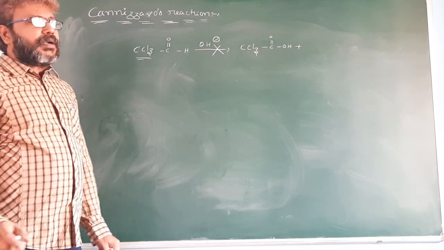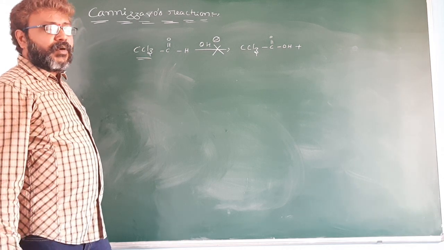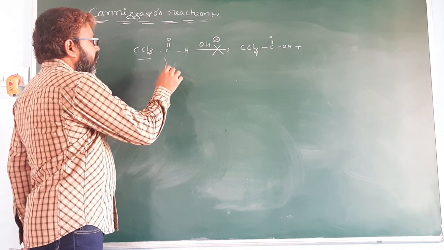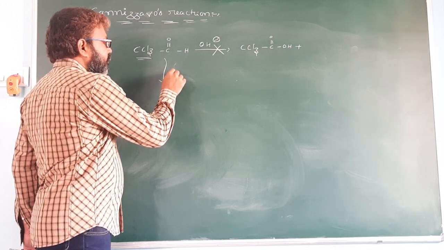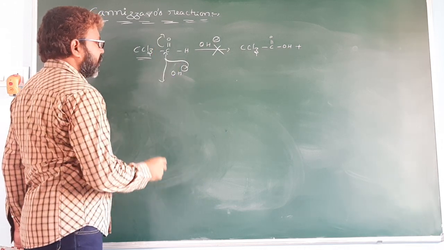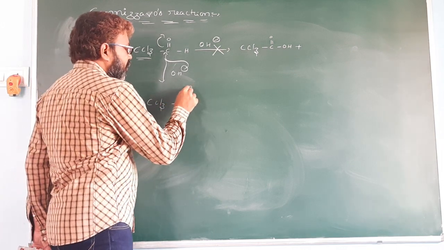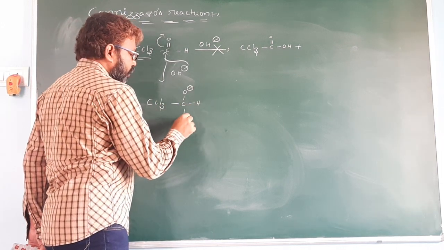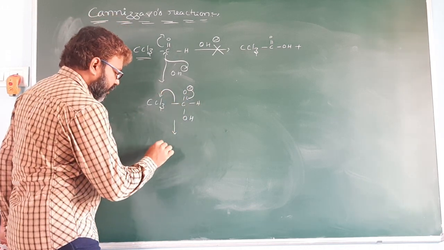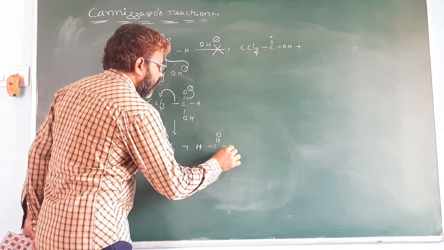Why can this compound not undergo the Cannizzaro reaction? Because you already know the iodoform reaction. CCl3-CHO, chloral, reacts with base. This pi bond electron shifts to here, OH minus attacks here, and it is converted to CCl3-CH(O minus)OH. This pi bond electron shifts to here, and this electron shifts to here to give CCl3 minus plus HCOOH.